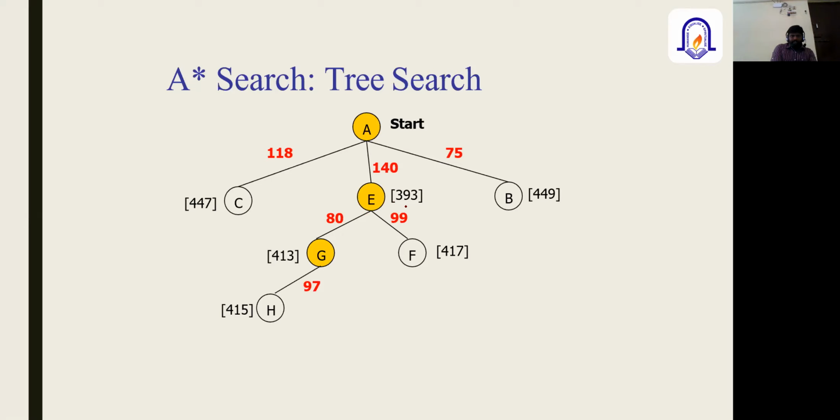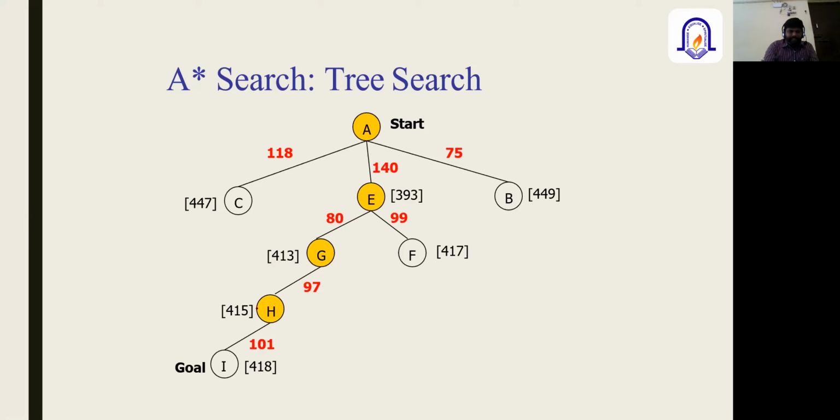First this value will be considered, and when we expand it, there are two nodes, G as well as F, which are 413 and 417. Out of these, node G will be selected for further expansion. It has only one child, 415.